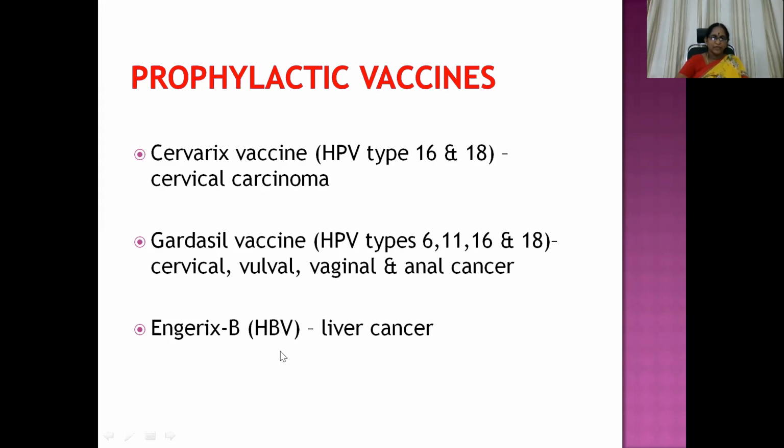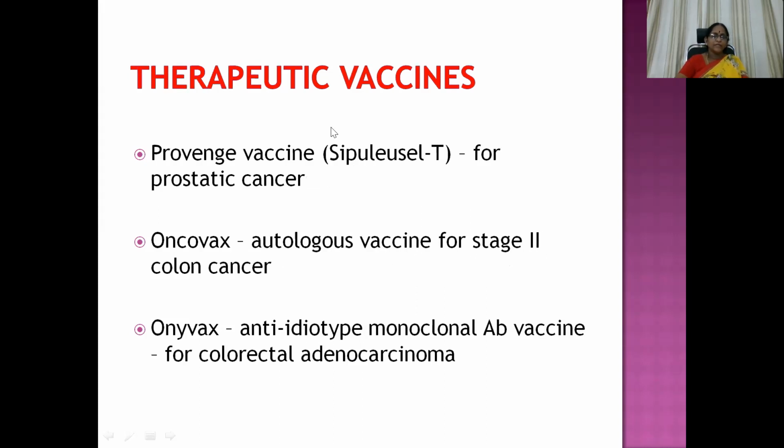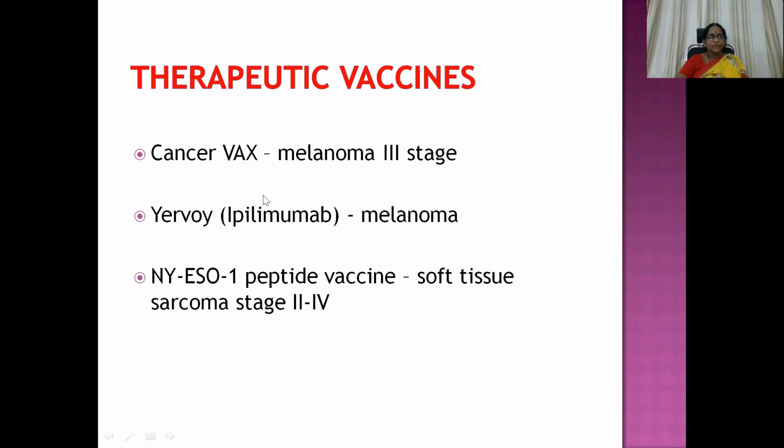Engerix B, that is hepatitis B virus vaccine, used in the prevention of liver cancer. Then comes therapeutic vaccines. Provenge vaccine, used for prostatic cancer. Oncovax, that is an autologous vaccine for stage 3 colon cancer. And Onivax, that is an anti-idiotype monoclonal antibody vaccine for colorectal adenocarcinoma. So cancer vax, that is for stage 3 melanoma. Yervoy, that is ipilimumab, that is for melanoma. NY-ESO1 peptide vaccine, that is for soft tissue sarcoma stage 2 to 4.